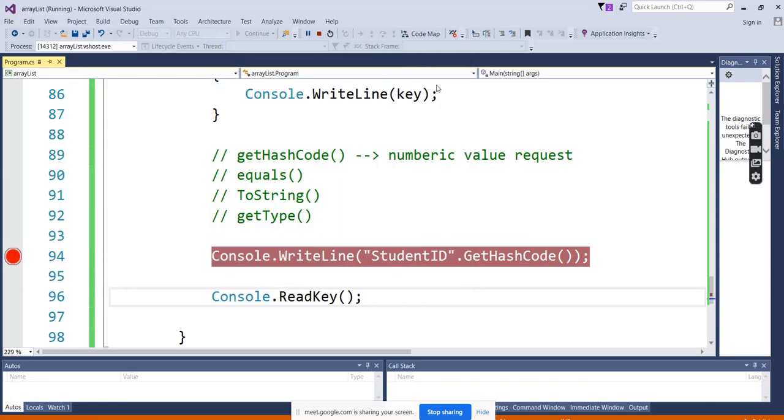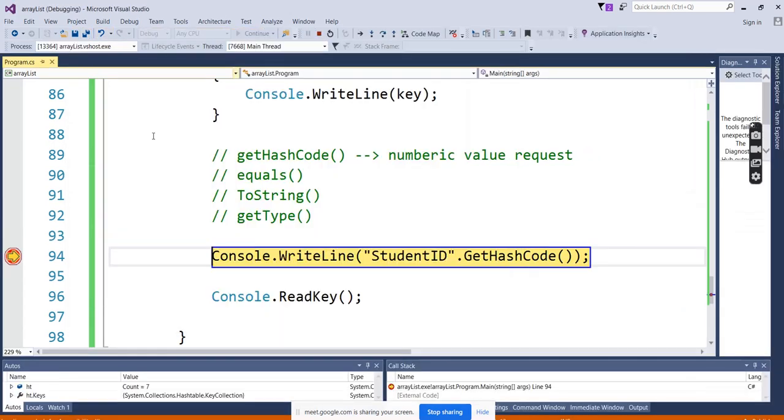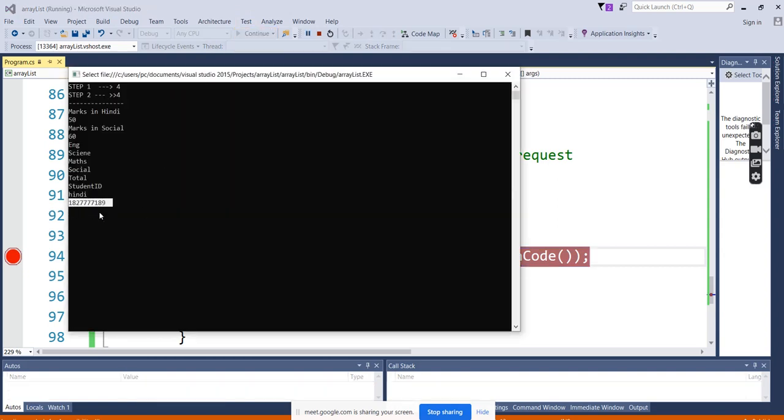So every time for the one compiler, when it compiles, it will save that value, and whenever it comes, it will be the same value. So it will keep the order. Student ID, this is the hash key for that. This is the hashing code which is converted internally.